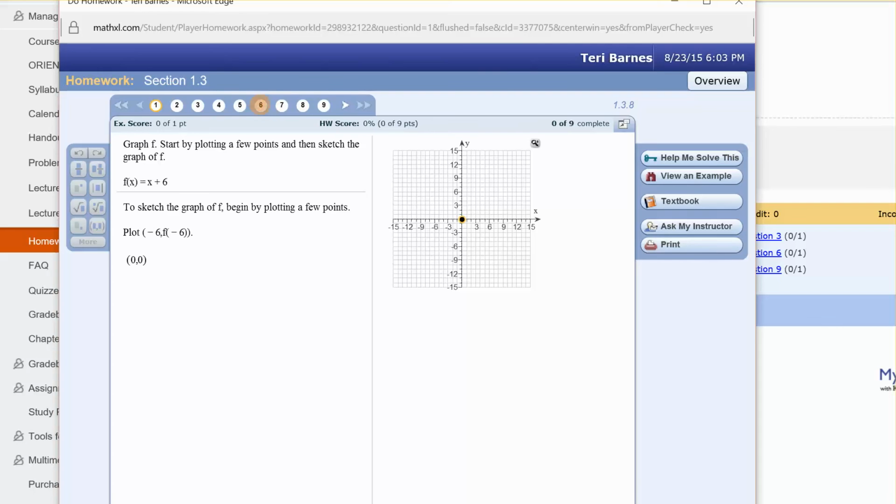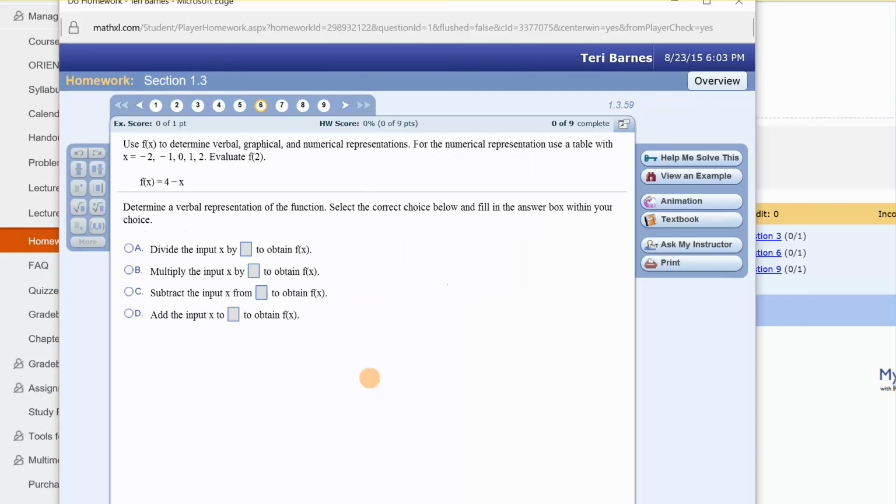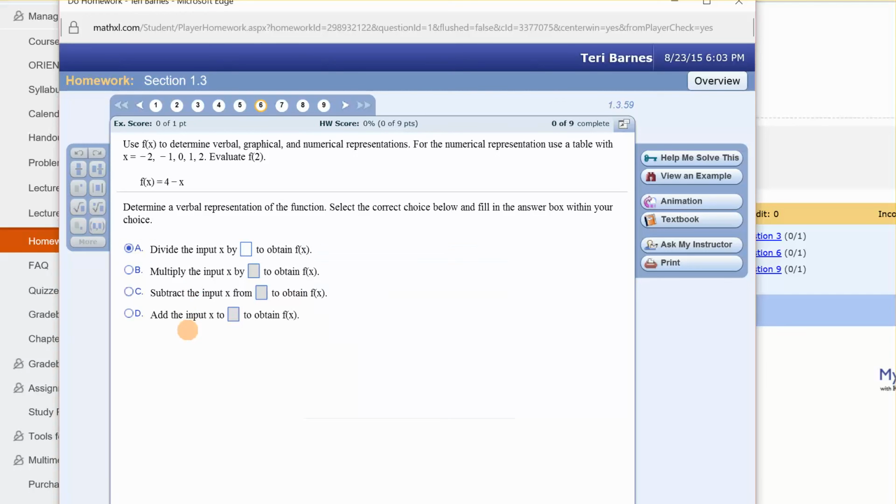And you move on through these, and it says you're not going to get any credit because you didn't do an answer. Are you sure you want to go on? Yes, because you can always come back to these. Now, if it's something where there's a box to put an answer in, when I clicked there, then over here this palette became live. And so if you need a fraction or a mixed number, an exponent, a radical, an absolute value, all those are right here, and there's a few more if you click on more.